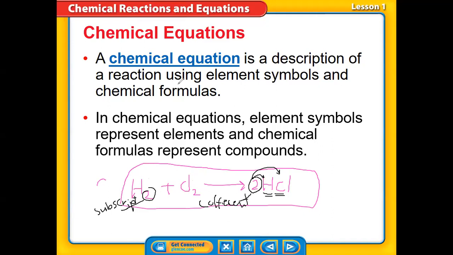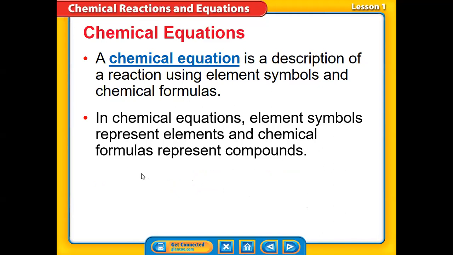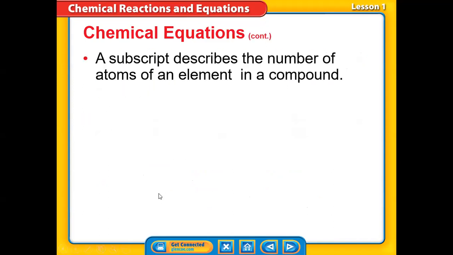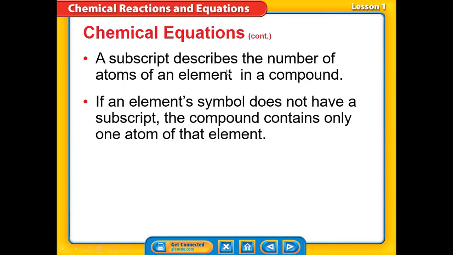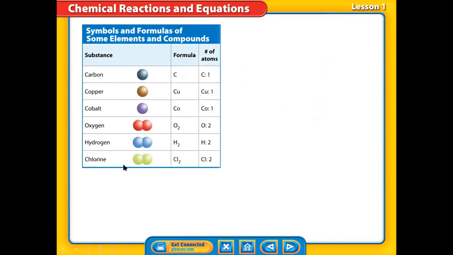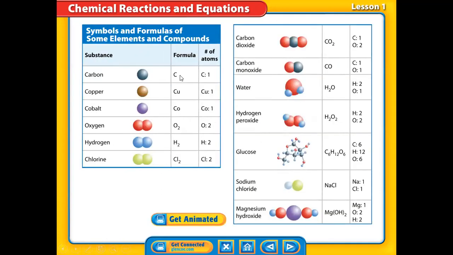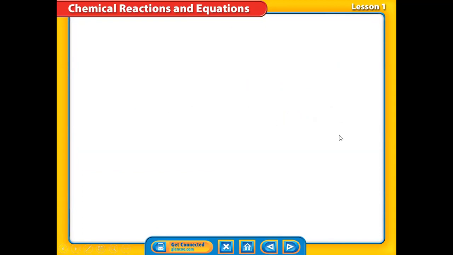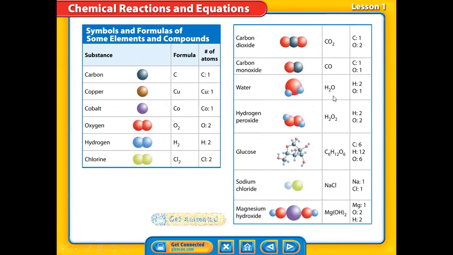So let's do a kind of practice, just to clarify the idea more. Look with me here carefully. We said that a subscript describes the number of atoms of an element in a compound. If the element symbol does not have a subscript, that means we just have one. So once we see in a chemical equation just C, how many carbon? It's just one. While O2 means we have 2 oxygen. Is it clear? Let's take some formulas to illustrate the idea, then we're going to start our practice.